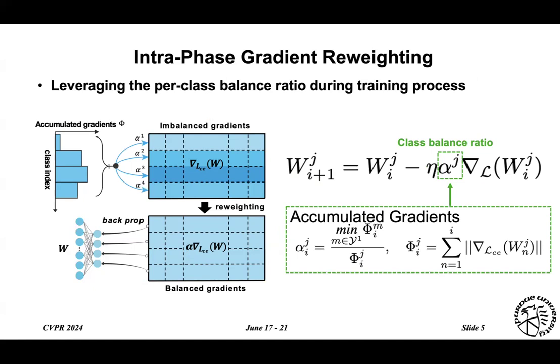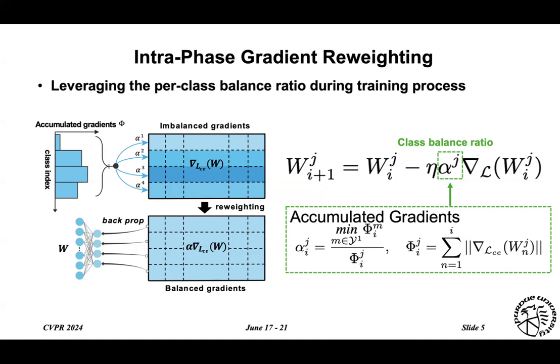all classes. We will first talk about the intra-task gradient reweighting, assuming that there is no previous task learned, and then we will generalize it to the inter-task gradient reweighting for the imbalanced class-incremental learning case. As shown in this equation, we propose to multiply a class balance ratio alpha to balance the gradient matrix before we are doing the backpropagation.